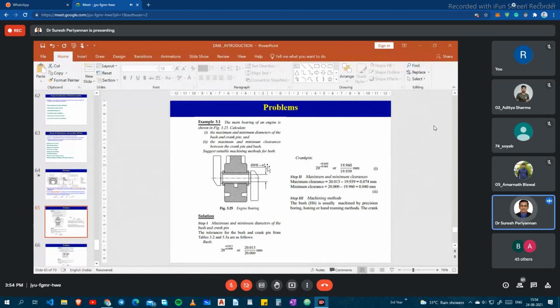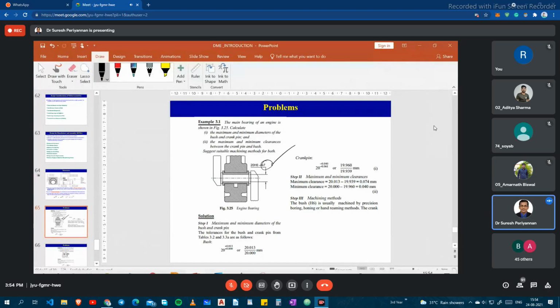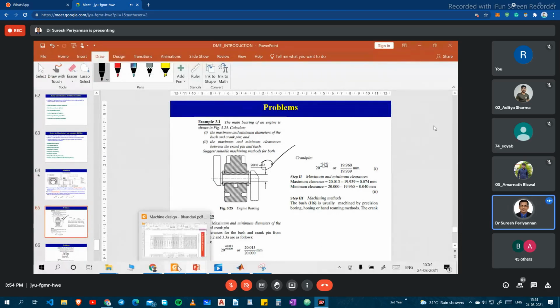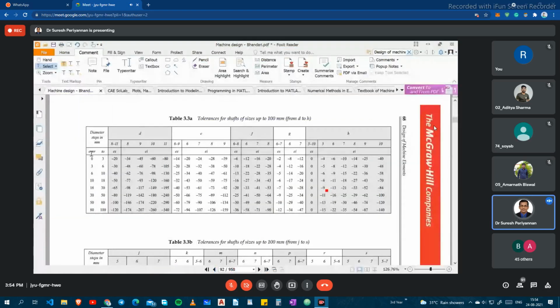Based on that I have to choose small e7. See here, where is this limit? 20 is sitting here, in the 18 to 30 range. Small e7 is here.